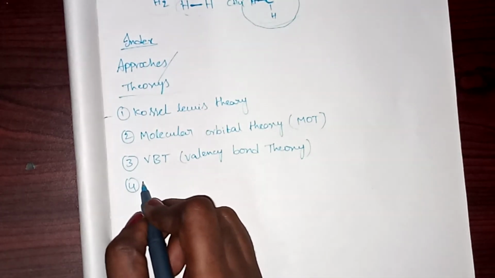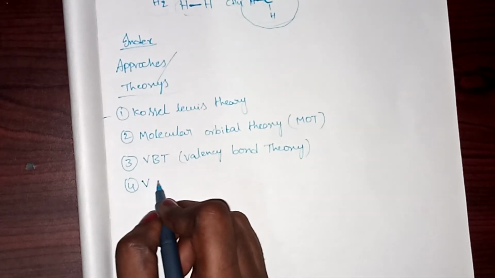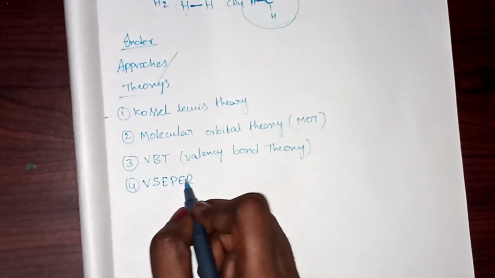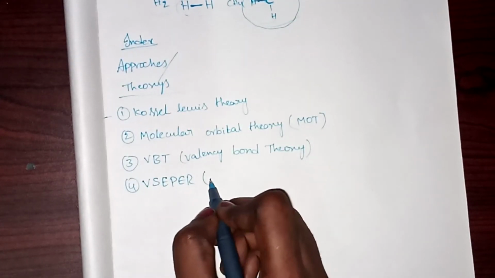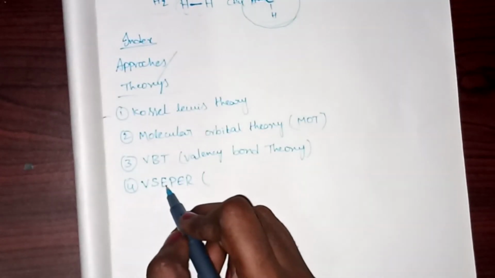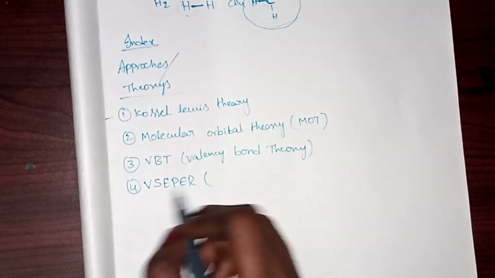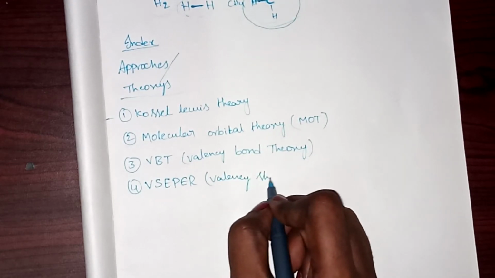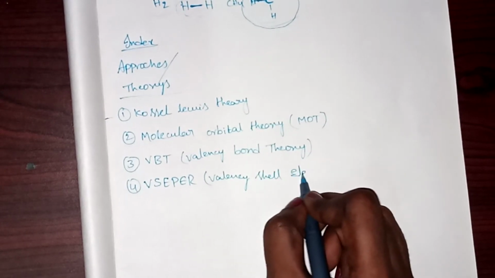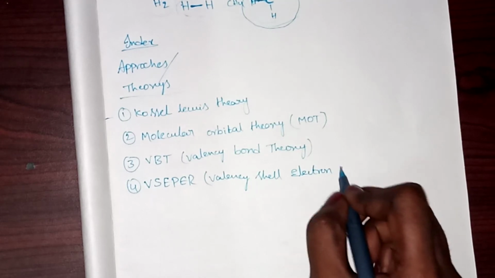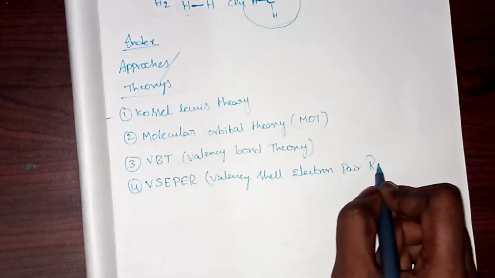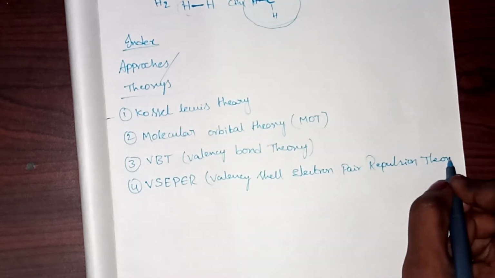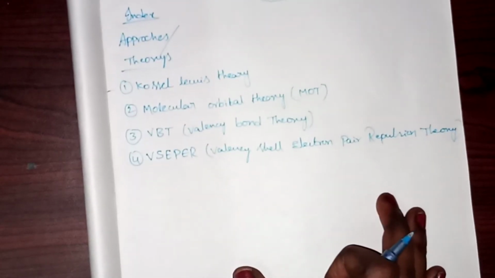After that, VSEPR theory, the full form of which is valence shell electron pair repulsion theory.